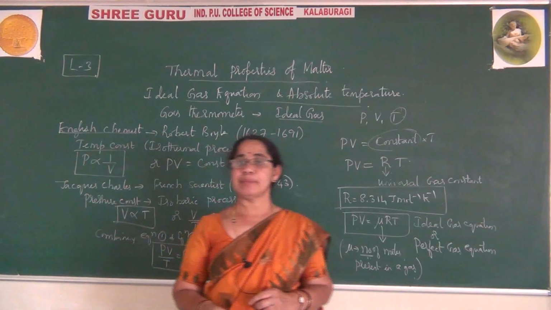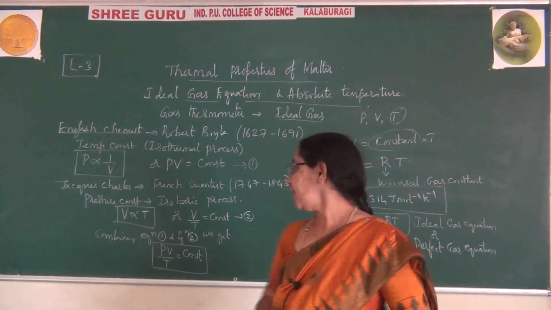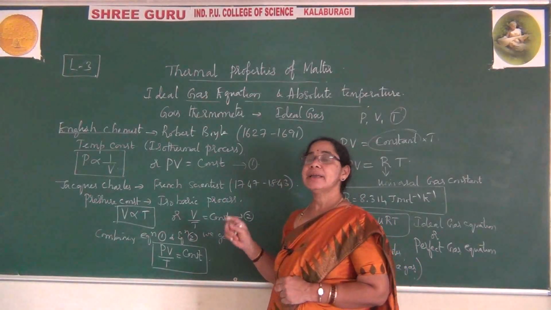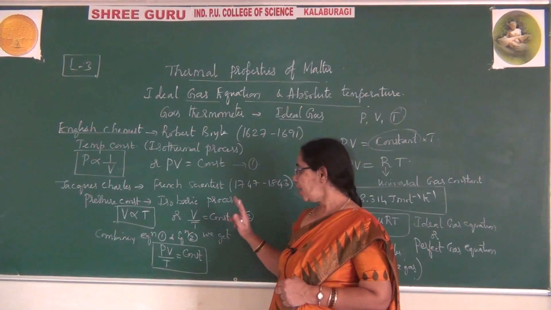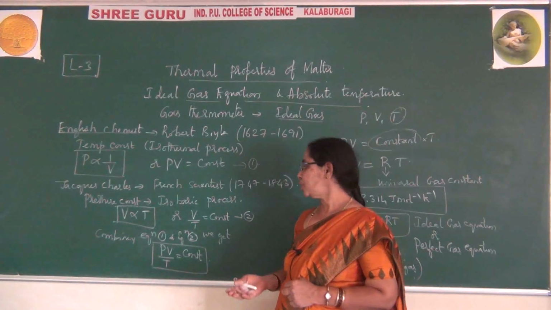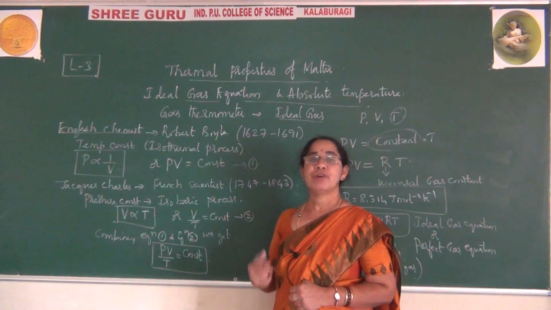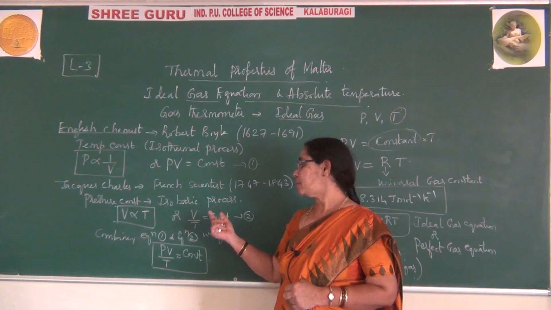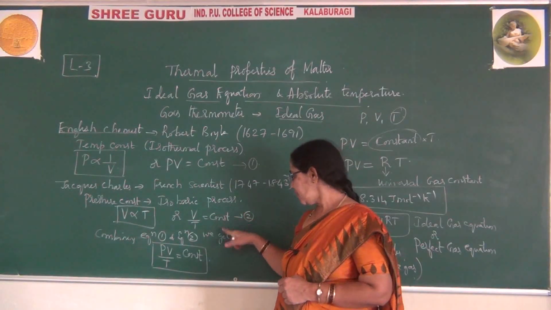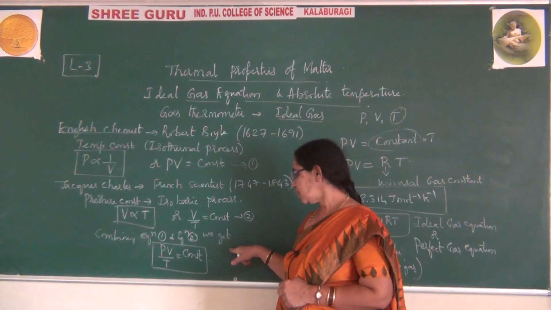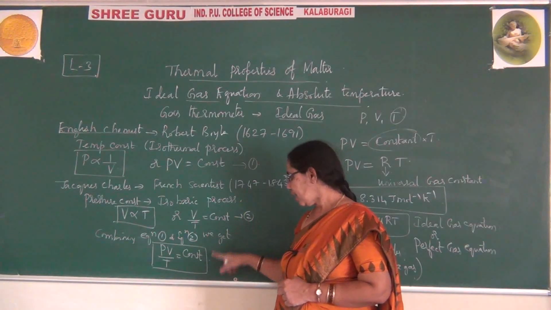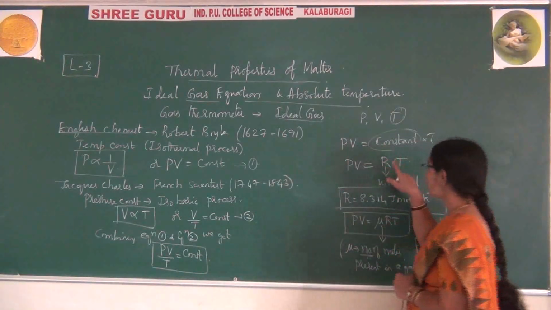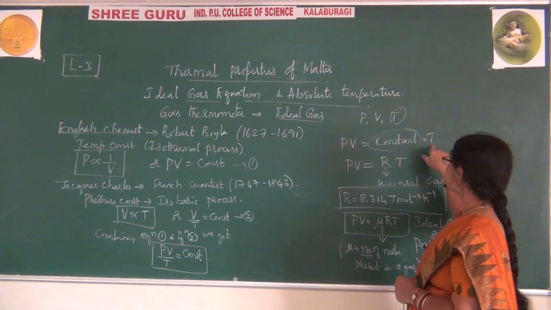Similarly, another scientist by name Jacques Charles, a French scientist, has explained that keeping pressure constant, according to him, volume is directly proportional to absolute temperature for any ideal gas. Using this, you can observe V by T equal to constant. Combining 1 and 2, we have found PV by T equal to constant. And by cross multiplying, we got PV equal to constant into T.